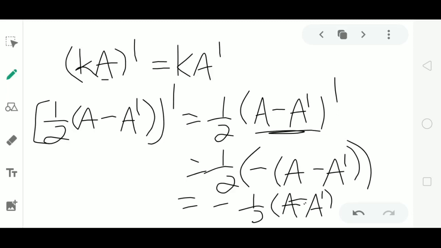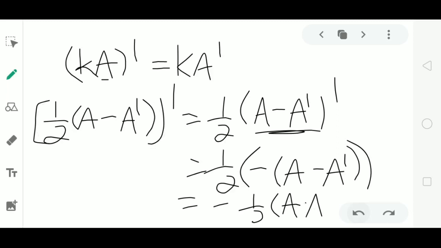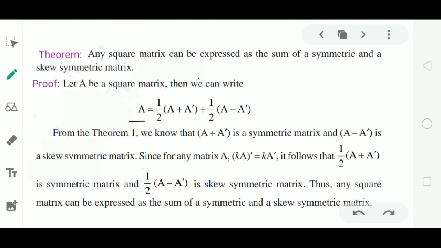What we have proved? The transpose of 1 by 2 (A minus A dash) is equal to minus 1 by 2 (A minus A dash). This is the condition of a skew symmetric matrix. Then we conclude that the matrix 1 by 2 (A minus A dash) is a skew symmetric matrix.